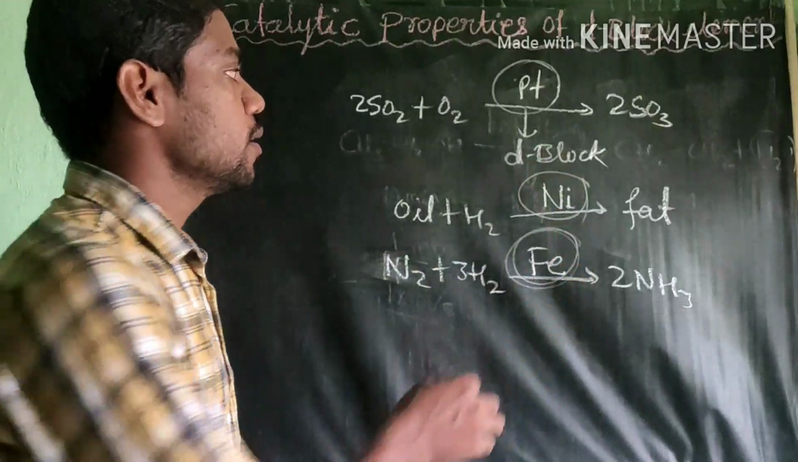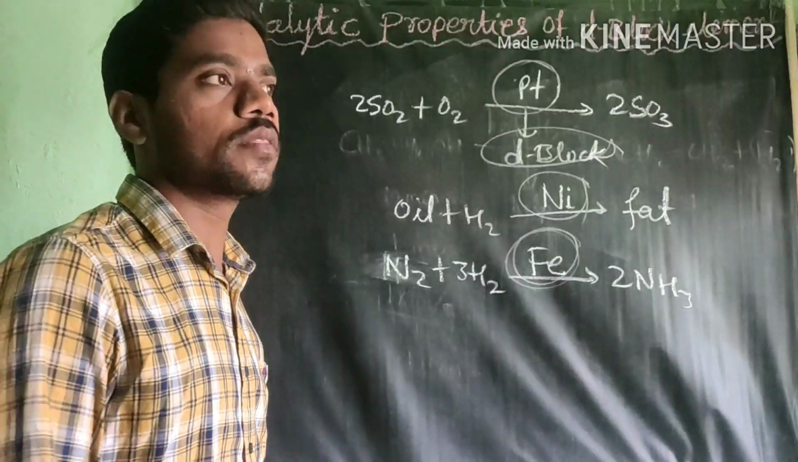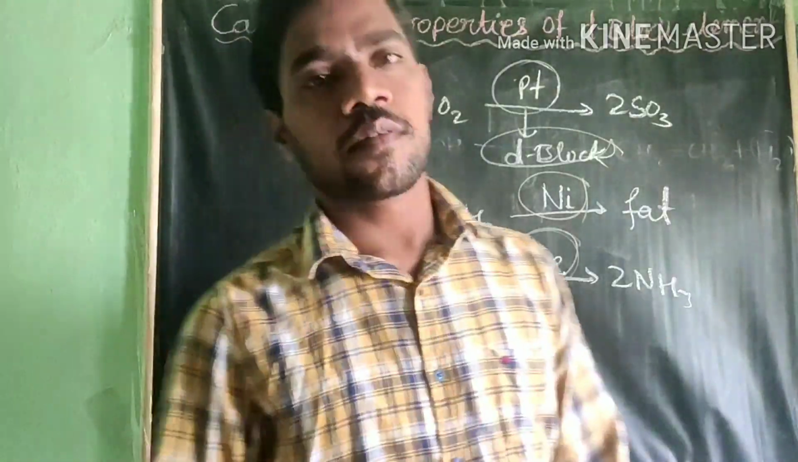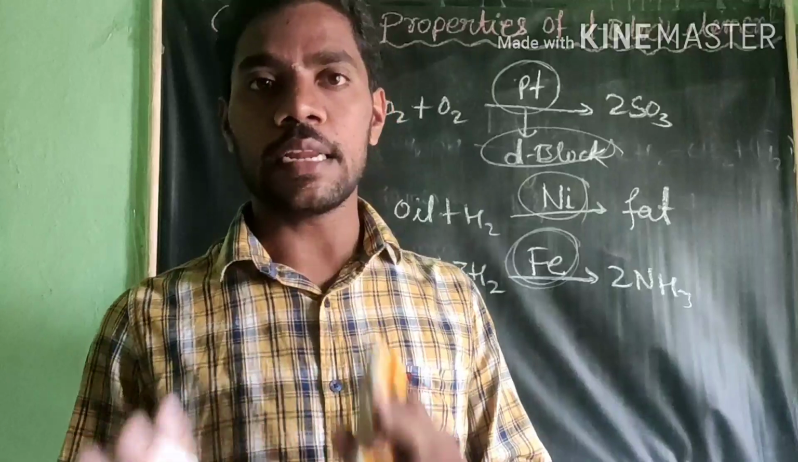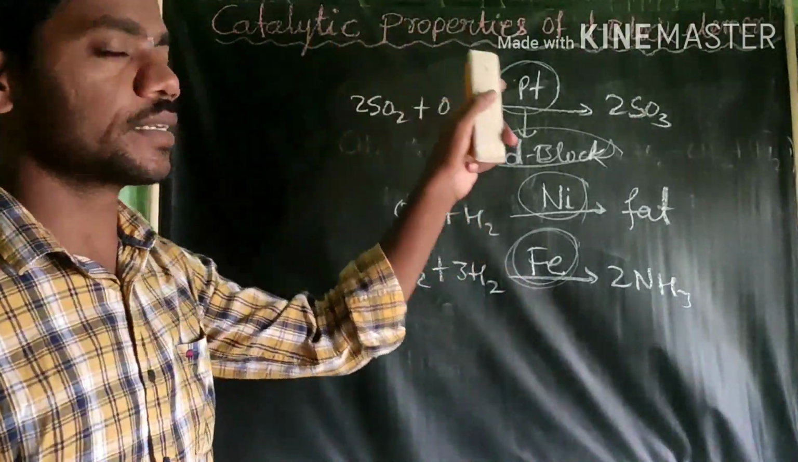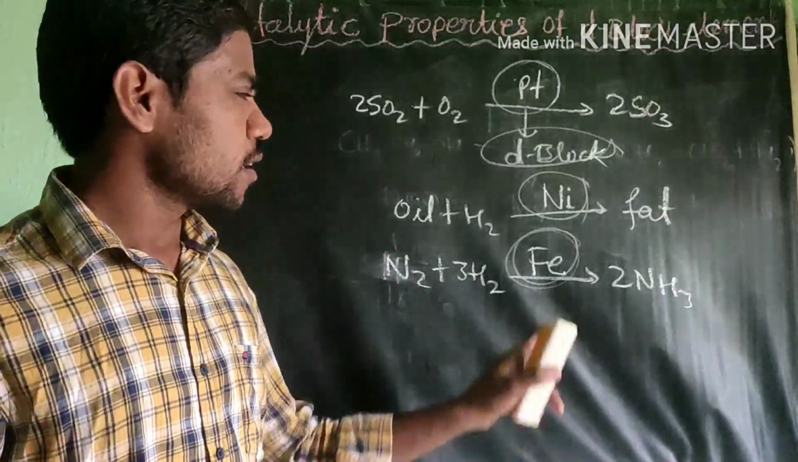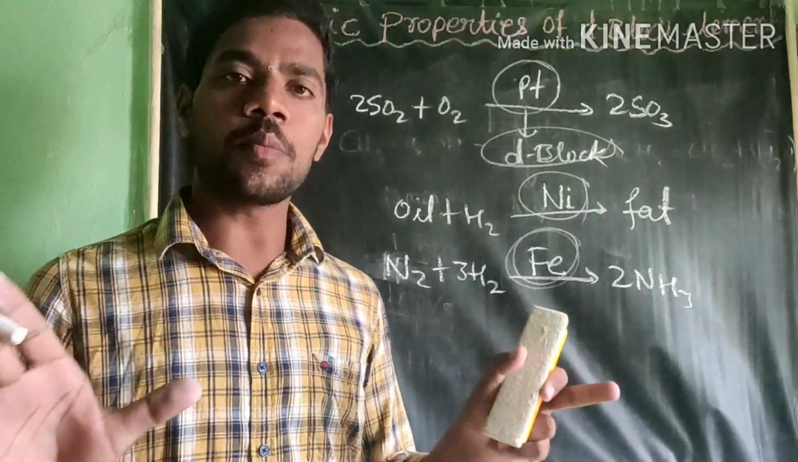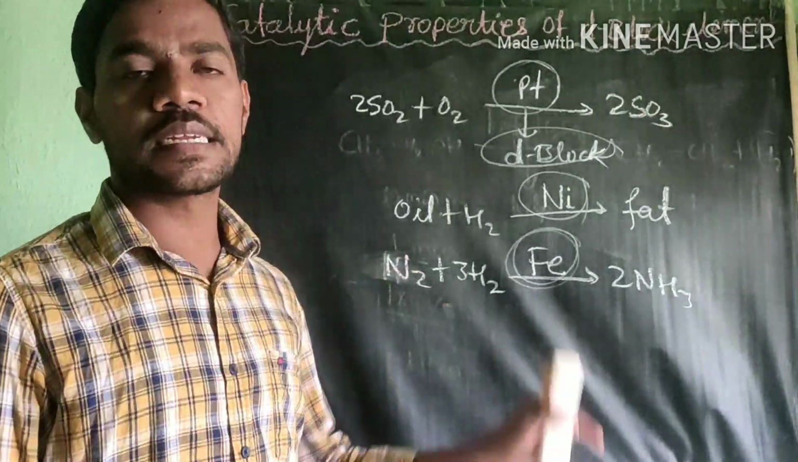we are using D block elements. So from this we will tell you one thing: almost all D block elements act as a good catalyst. They are showing catalytic property. I have taken only 3 examples. There are so many reactions that take place in the presence of a catalyst or D block element.